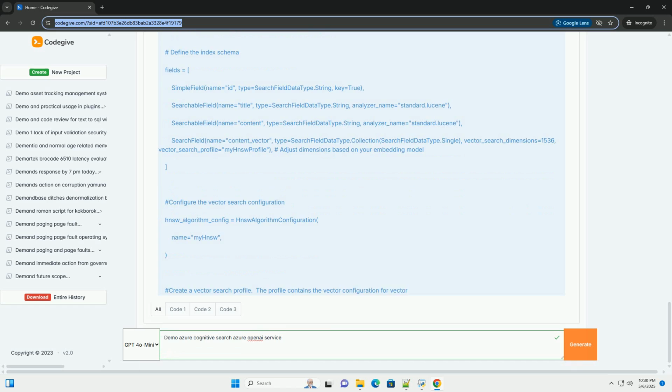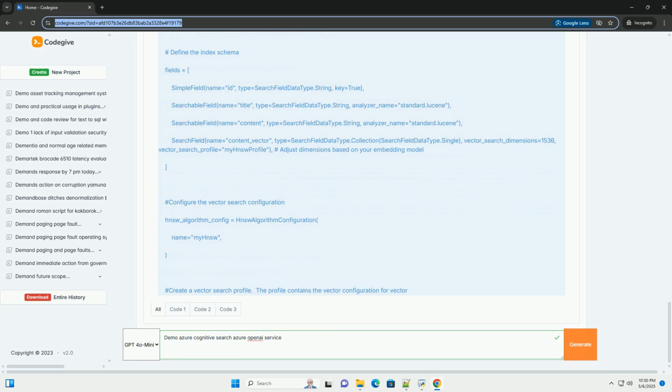We use a try except block to handle potential errors during index creation, for example if the index already exists, or if there are permissions issues. Important considerations for the schema: vector search dimensions. Set this to the correct dimension size of the embeddings generated by your chosen Azure OpenAI embedding model.